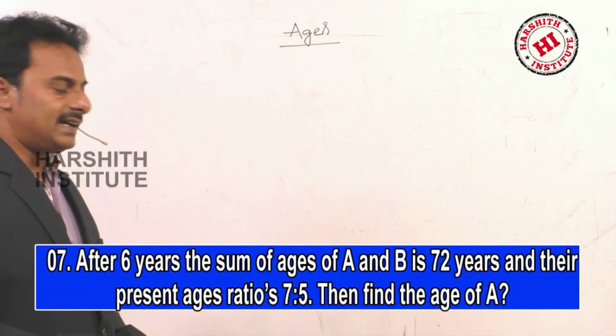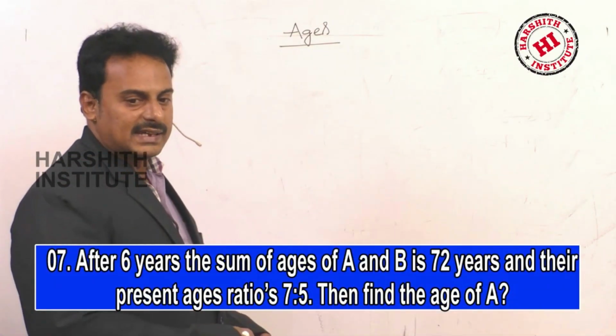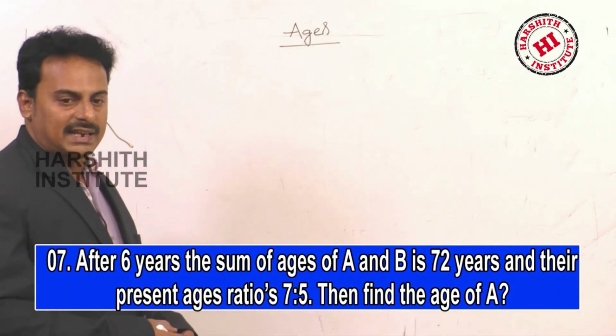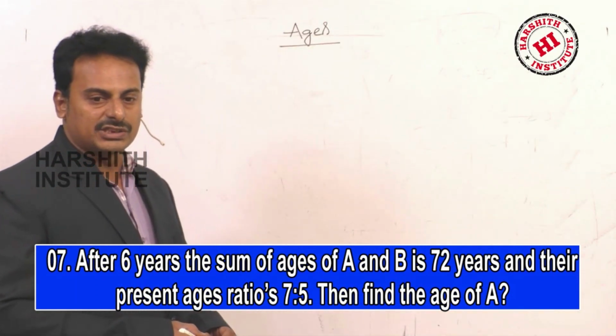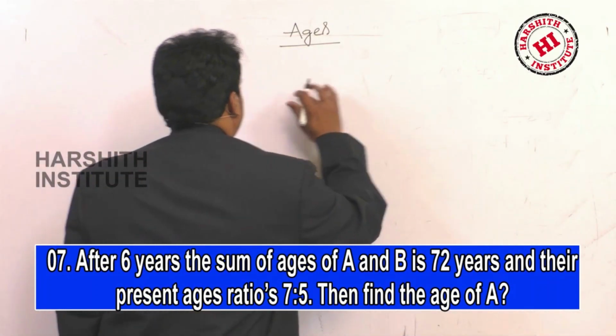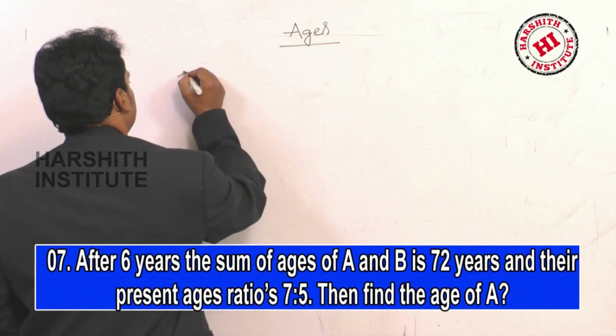After 6 years, the sum of the ages of A and B is 72 and their present ages ratio is 7:5. So, problem number 7.